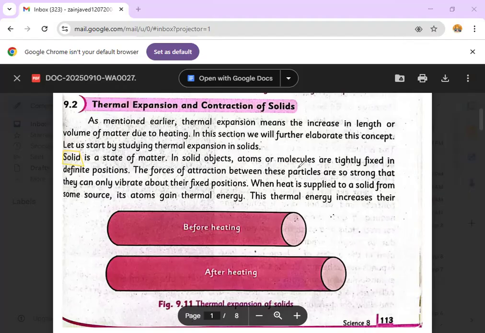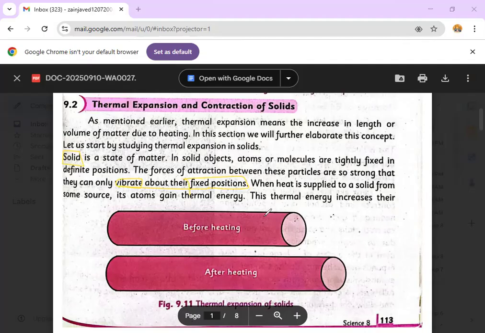So in the solid state of matter, as the particles are next to each other and tightly packed, there is very little space between the molecules, so the forces of attraction between the molecules are so strong that they can only vibrate about their fixed positions. They cannot move freely like a liquid or a gas, but the particles of a solid can only be fixed and vibrate in a structure. It means that the shape of the solid is definite.